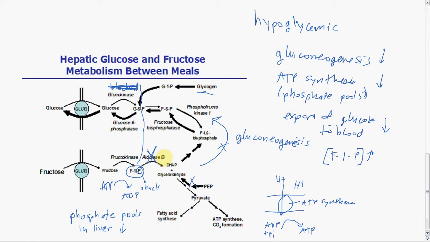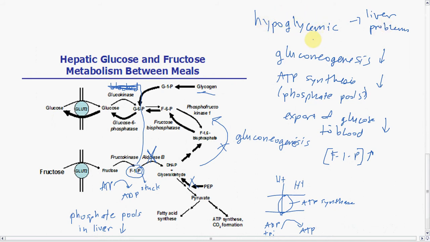It's these symptoms of hypoglycemia and also liver problems. This also leads to some liver problems because the liver cells can't make ATP very well, right? And so they end up having low phosphate, low energy, and eventually the liver cells will die. And so we have these liver problems and these hypoglycemic symptoms that are associated with HFI.